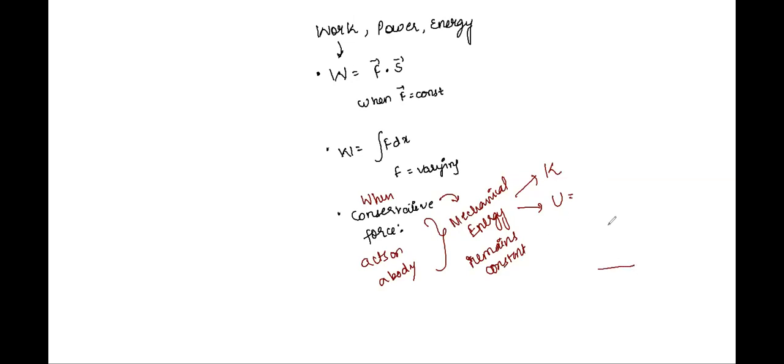Suppose this is the surface. The potential energy at a point which is x meters above it will be mgx, where g is the acceleration due to gravity and m is the mass of the body for which you are calculating energy. If you're calculating the energy below that surface, we'll take U as minus mgx if it is at x meters below the surface. Very simple. Kinetic energy is nothing but half mv square. This is another important concept in the chapter.